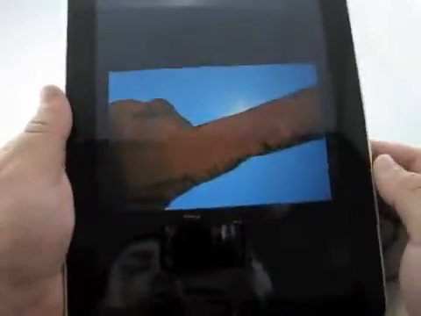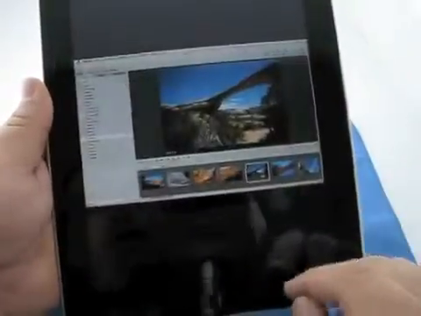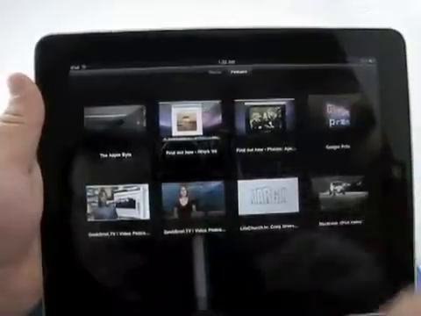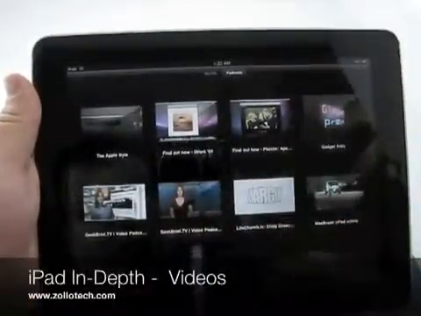And let's take a look in portrait mode. Obviously you're not using all the screen real estate. And apparently I can't go full screen. Oh, there we go on that video. So that's pretty much it for videos. Not real complicated, but very nice and a lot of intuitive features. So that's videos on the iPad.